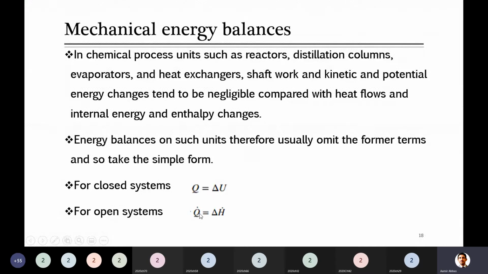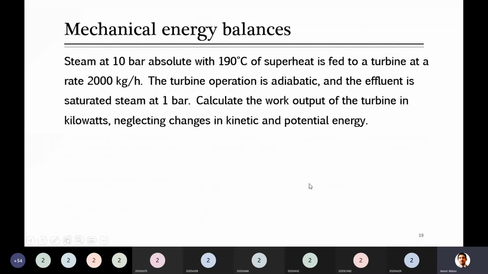Then for open systems, the overall equation for an open system at steady state. What was the equation? Can anyone repeat the complete equation? Q steady plus W_s is equal to delta H plus change in kinetic energy plus change in potential energy. Good. As he said, when you are solving a question, please read the statement and look at which terms you can skip, for example shaft work and kinetic and potential energy. Your equation is then usually reduced to this form: Q is equal to delta H. This is just for information.